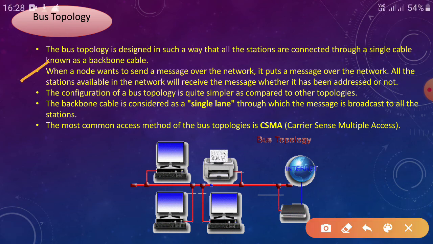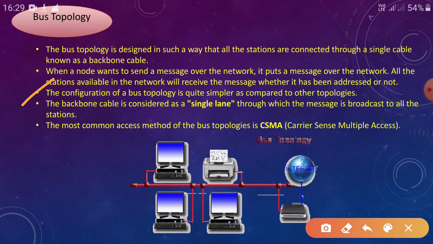Next point, when a node wants to send a message over the network, it puts the message over the network. All the stations available in the network will receive the message whether it has been addressed or not. Because all the nodes are connected to this single cable, or the backbone cable, any message transferred over the network comes to all the ports.